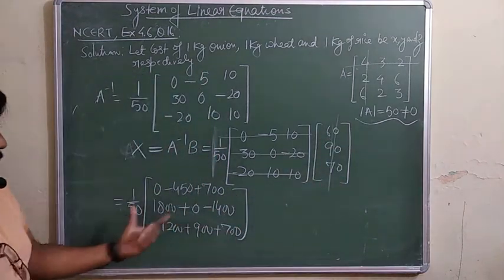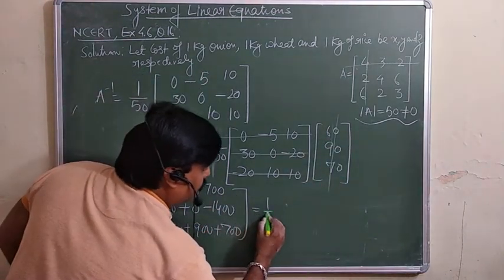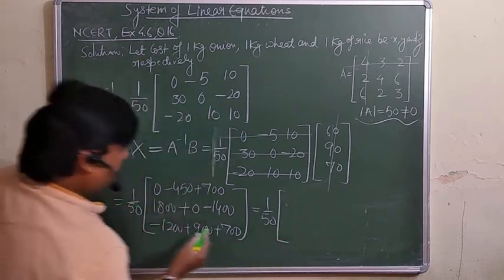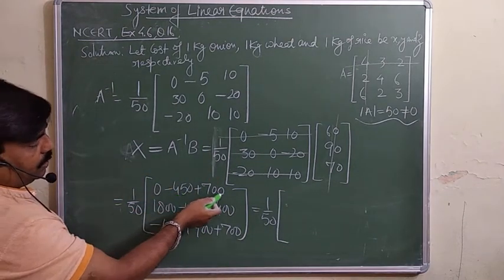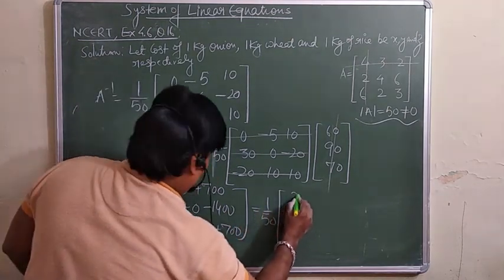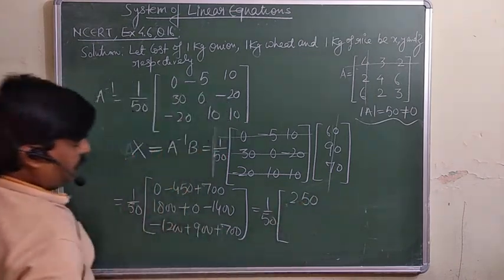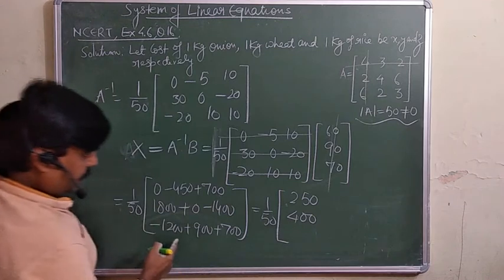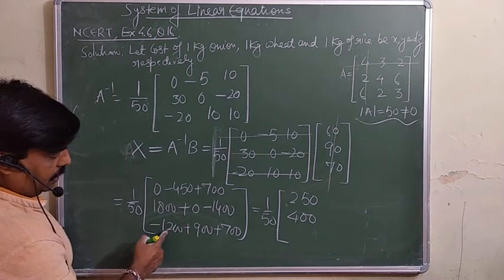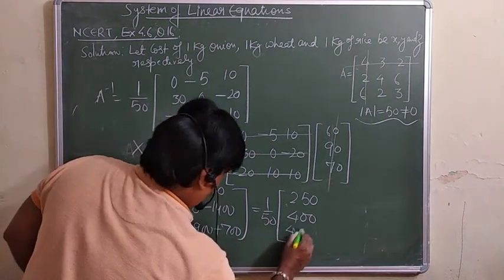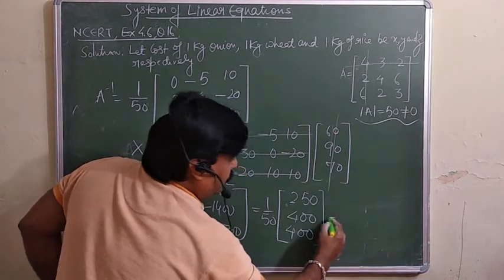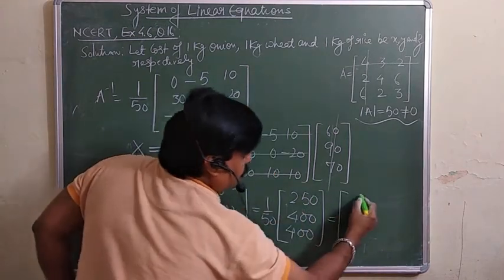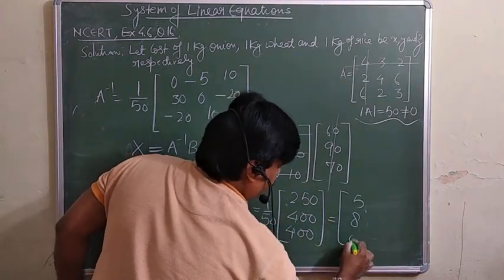So finally we are getting 1 over 50. What you will get here is minus 450 plus 700, so that is 250, and this is 1800 minus 1400, so that is 400, and this is 1600 minus 1200, that is 400, divided by 50. So you will get 5, 8 and 8.